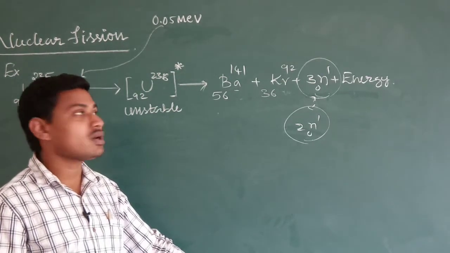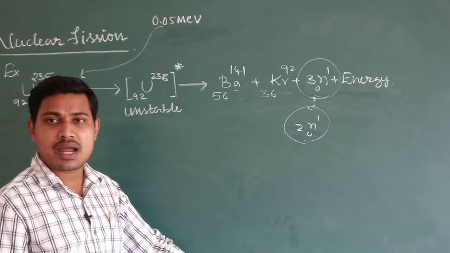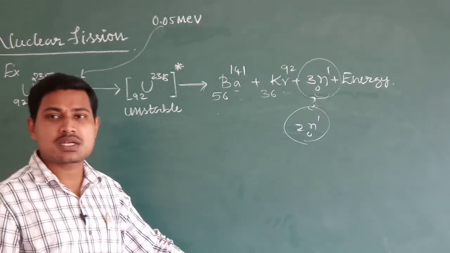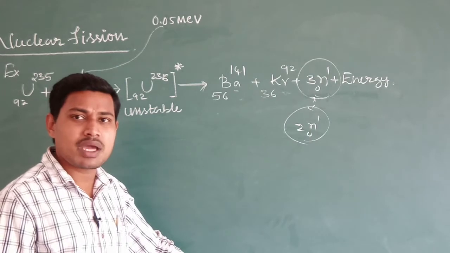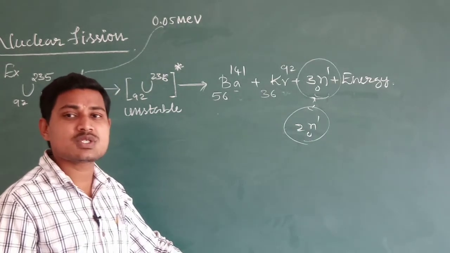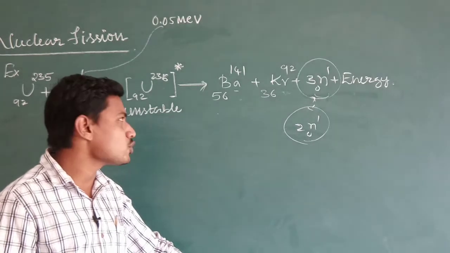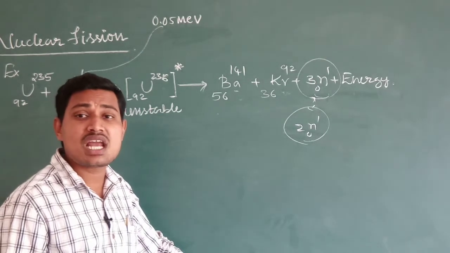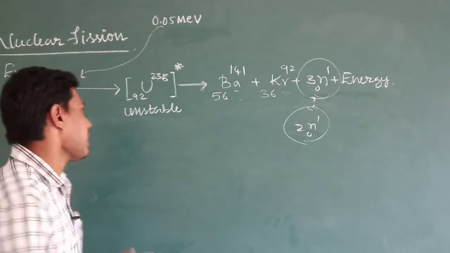As the number of neutrons increases rapidly, nuclear fission takes place continuously, and thereby the frequency of fission increases. As the frequency of fission increases, the number of neutrons increases, and the reaction becomes self-sustaining. And the reaction becomes what?